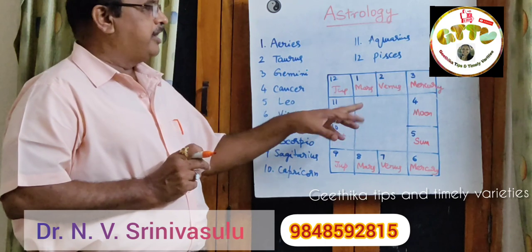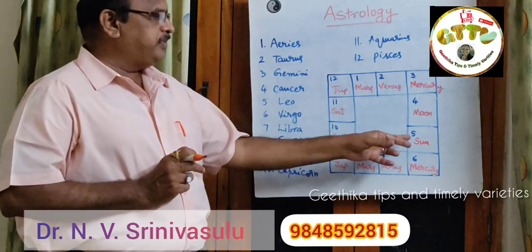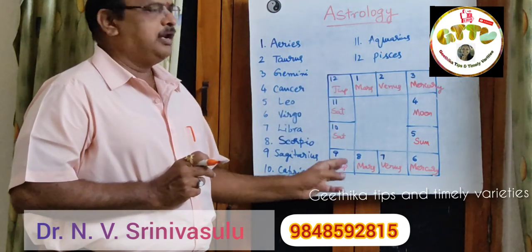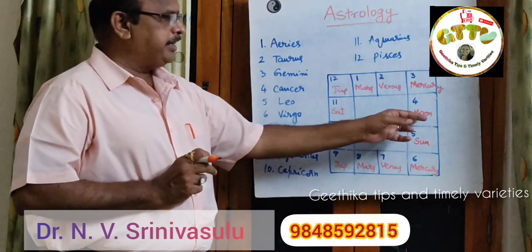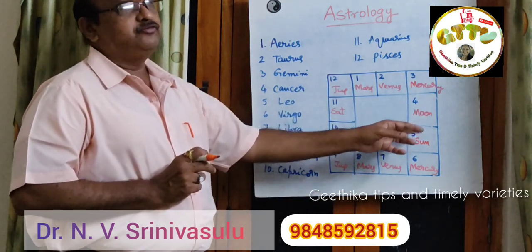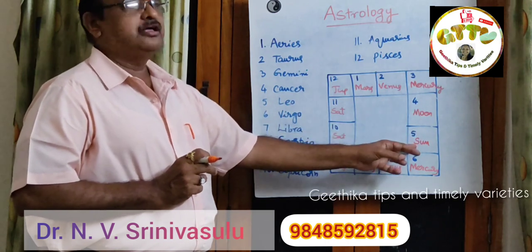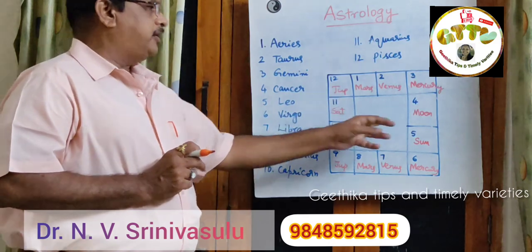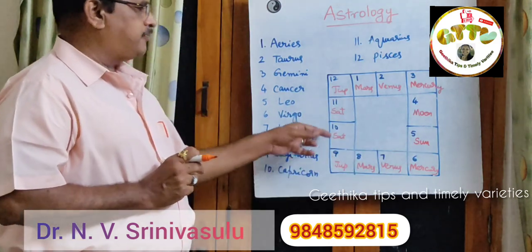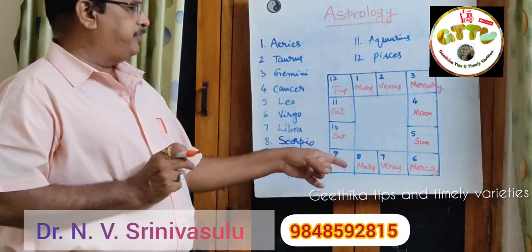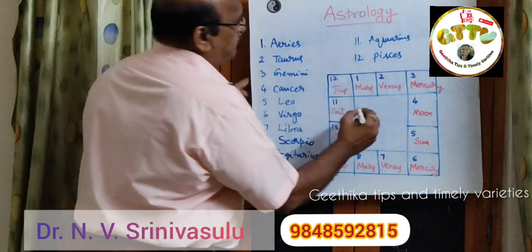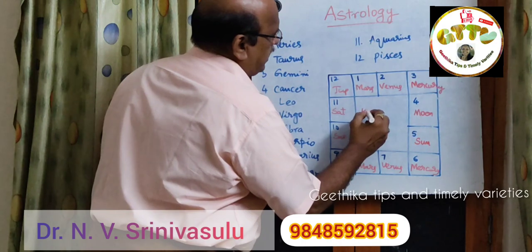This is the order. Usually we say the Sun is the king of the whole zodiac and the Moon is the queen. We consider it like this: the Sun is a king, the Moon is a queen, and then this half follows the same order, and the other half follows the order from Mercury to Saturn. So this is the way of representation. This is also called the Kundali.